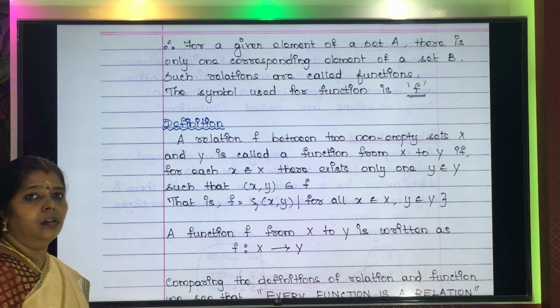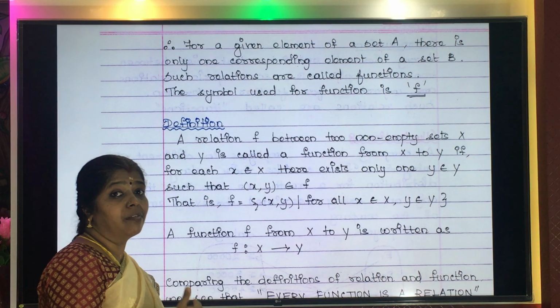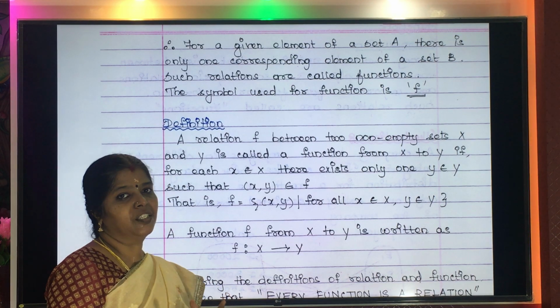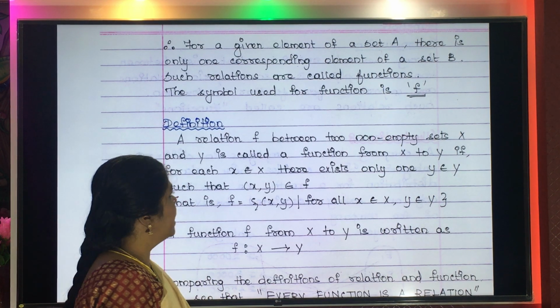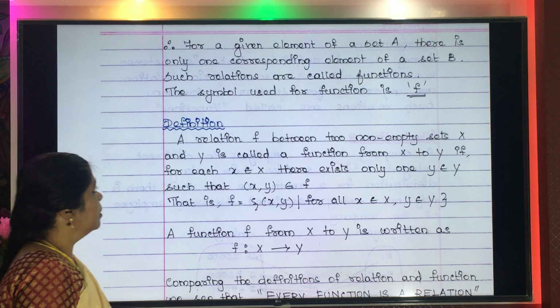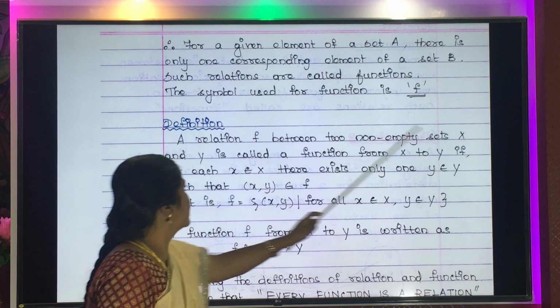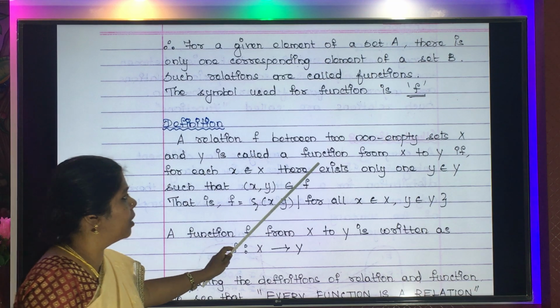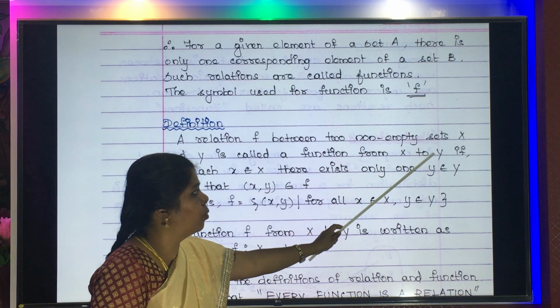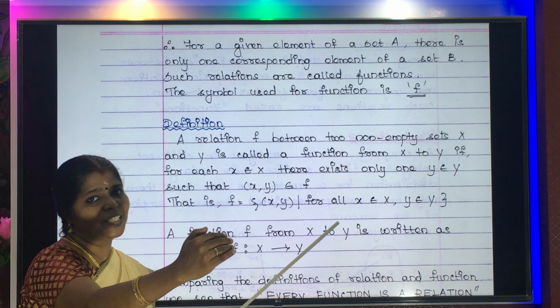Now we will go into the definition. So far we have understood the meaning of function. Now we will see the definition. A relation F between two non-empty sets X and Y is called a function from X to Y. So first it is a relation only.